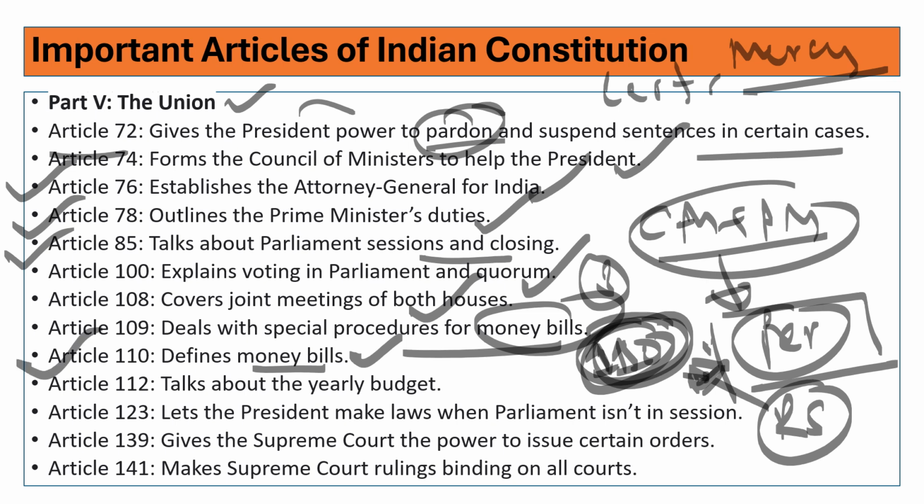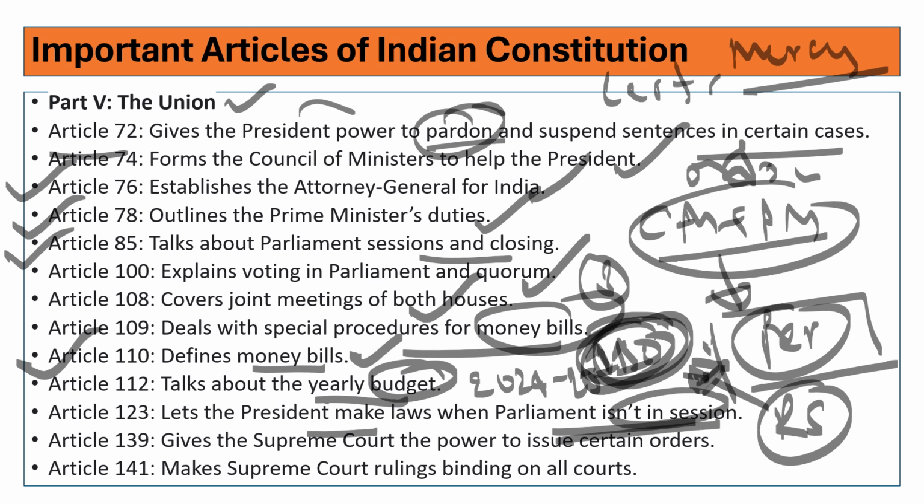Article 112 talks about the budget. Recently we have placed the 24-25 budget. Article 123 deals with the president making laws. These are called ordinances. When Parliament is not in session, ordinances can be given. All these instruments are there. We need to effectively utilize these instruments to help the people. But however, what is happening?